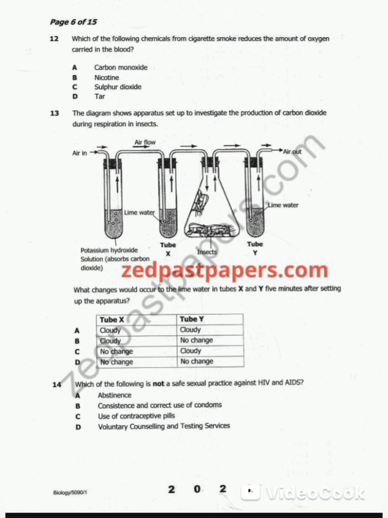insects. So what changes would occur to the lime water in tube X and Y 5 minutes after setting up? So when air enters the first test tube, it goes into the second. So in X there is no change because there is no carbon dioxide there. So when insects breathe oxygen, they release carbon dioxide, which then turns the lime water cloudy. So the best answer is C.